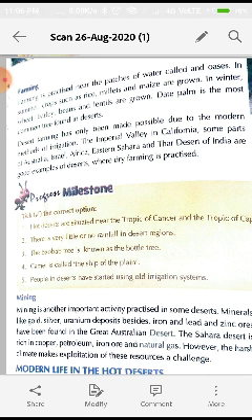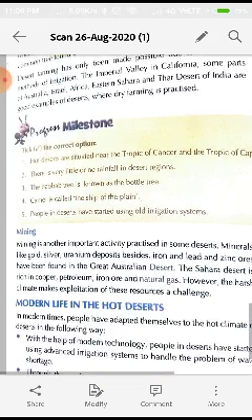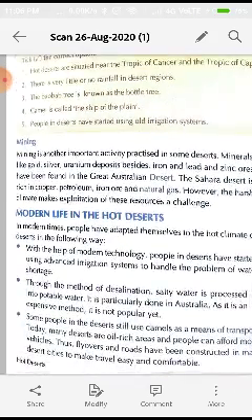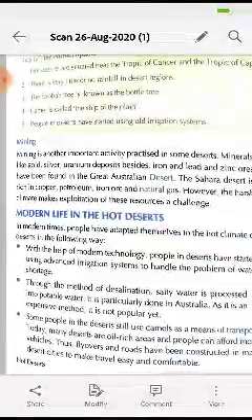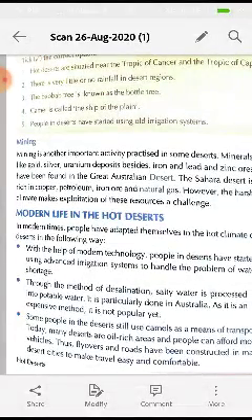The Imperial Valley in California, some parts of Australia, Israel, Africa, Eastern Sahara, and the Thar Desert of India are good examples of deserts where dry farming is practiced. Dry farming is done in many areas of the desert.